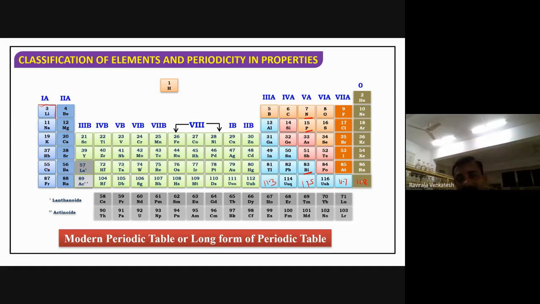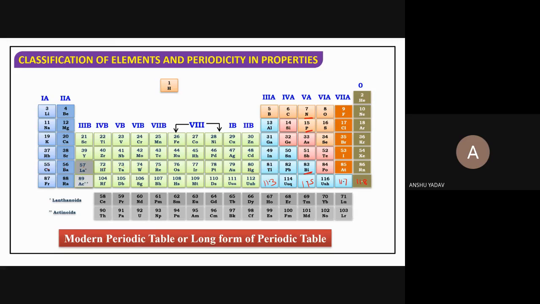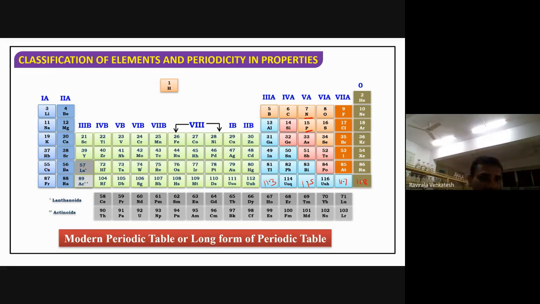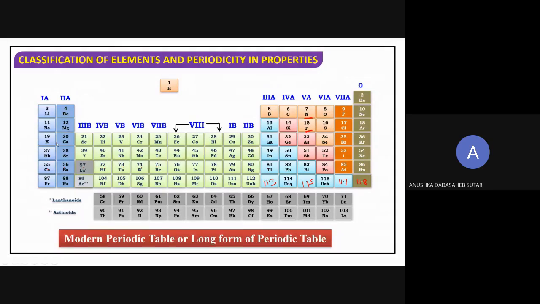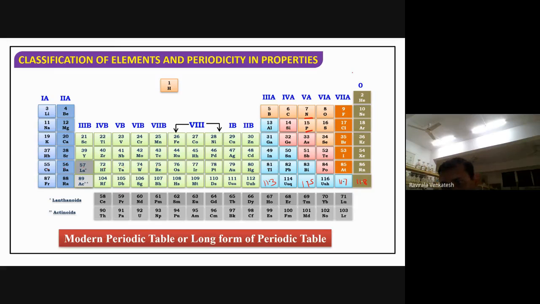Very good. What about which group it is? First group, but it is not there. Observe this from the periodic table. First group elements are lithium, sodium, potassium, rubidium, cesium, and francium. This is the 18th group, it is helium. Hydrogen group number is uncertain. We don't have a group number for it.